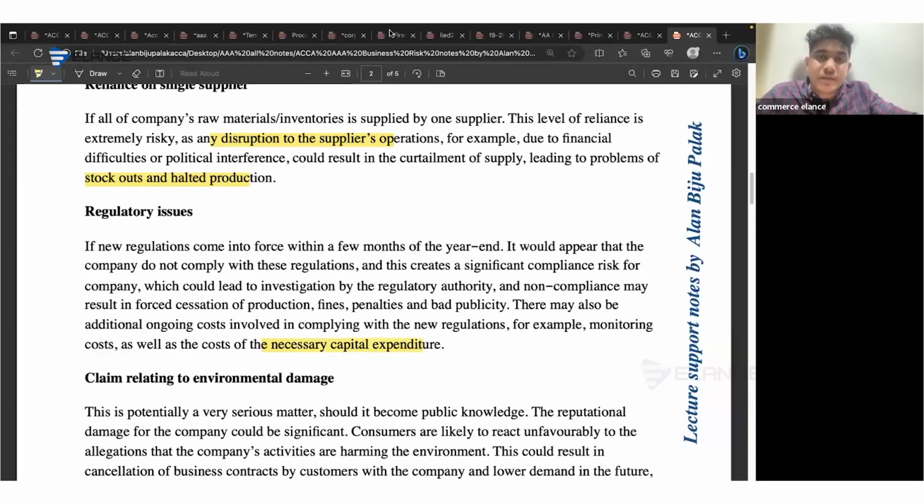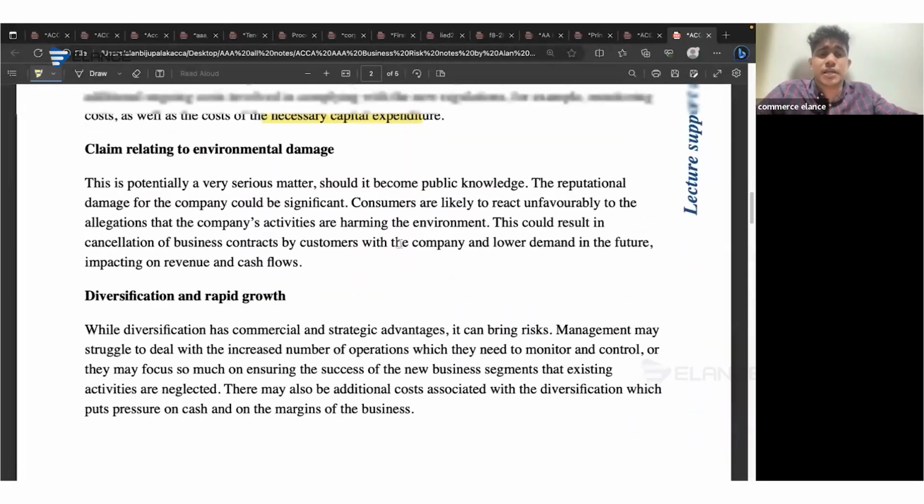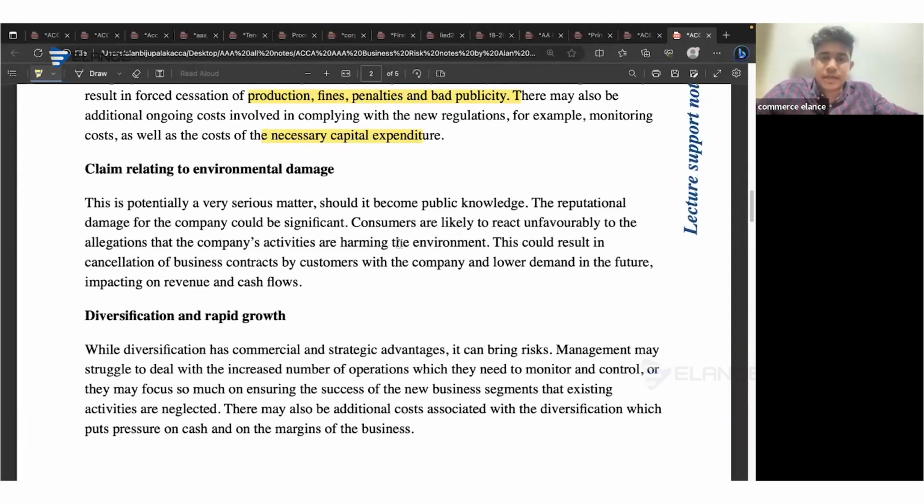Therefore, the company might be facing cash flow difficulty. Or if the company is not complying with the law and regulation, there can be chances that there will be penalty, fine, and bad publicity for the company. If there are some issues relating to environmental damage, the company might be facing reputational damage, and the company's cash flow and revenue will be affected if the customers have canceled the contracts with the company as the company has become a violator of law and regulation.